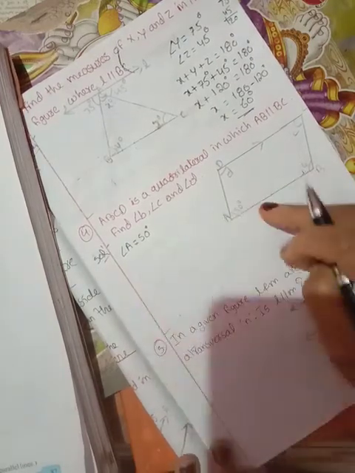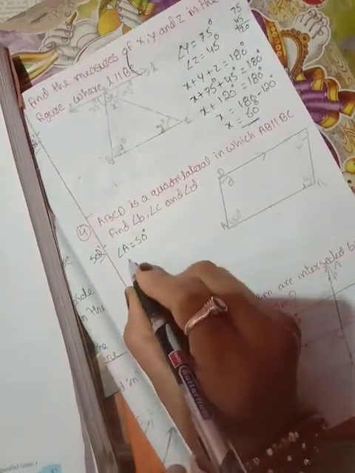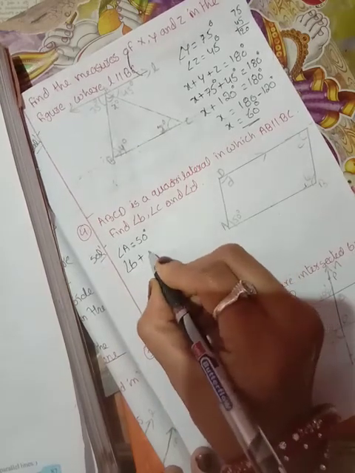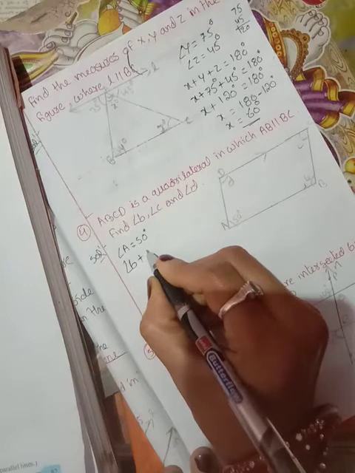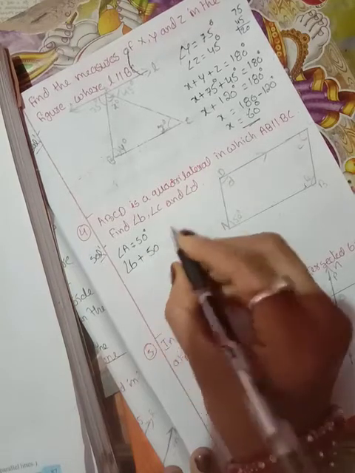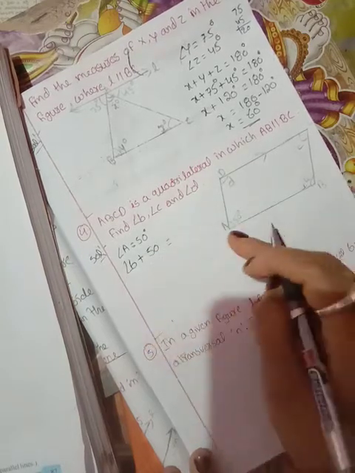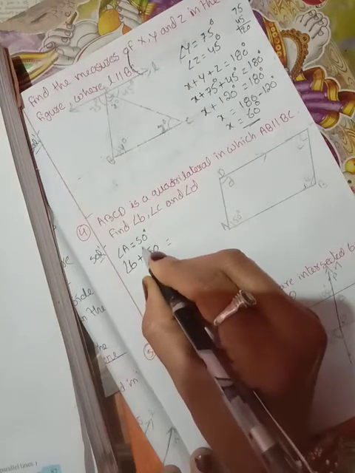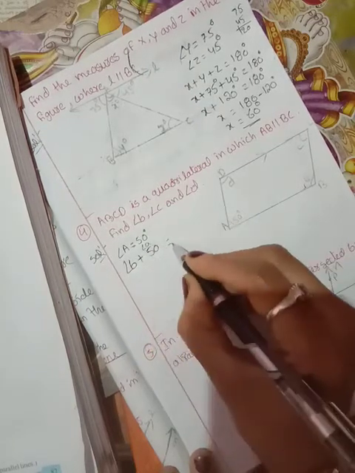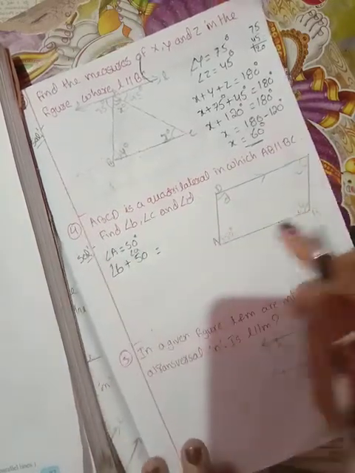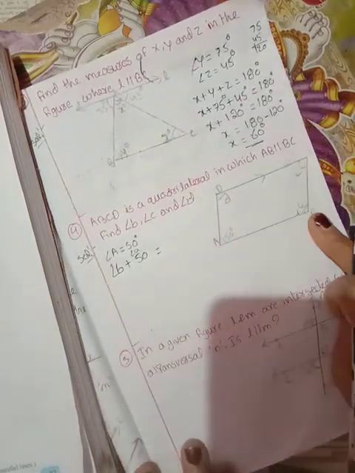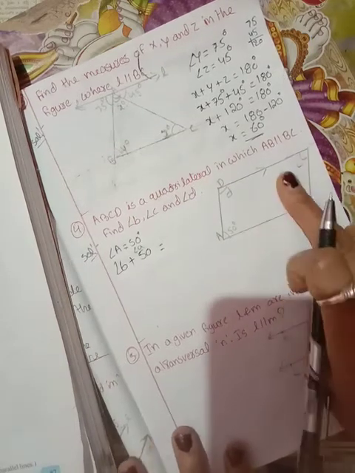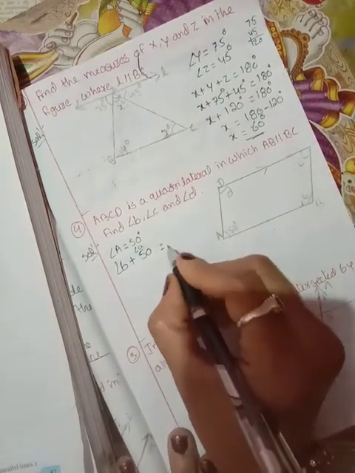First of all you can find it out. Angle B plus angle A equals 180 degrees, since angle A and angle B are adjacent angles. The sum of two adjacent angles is equal to 180 degrees.